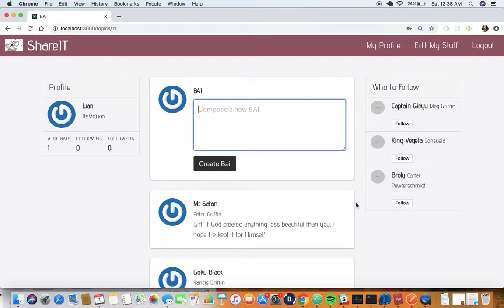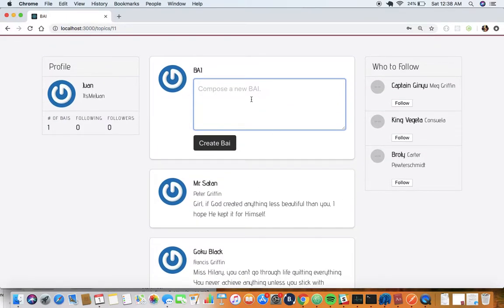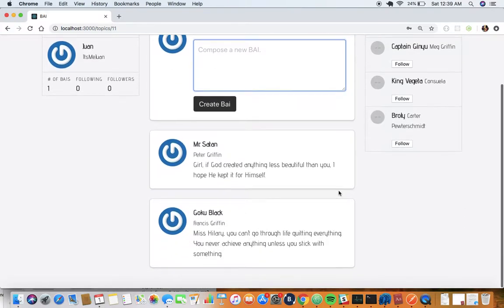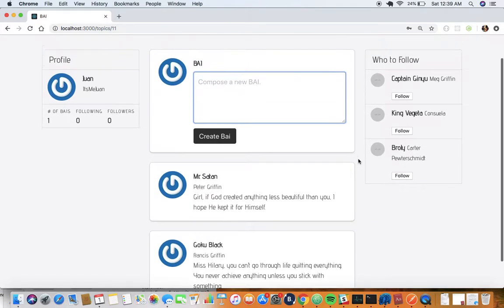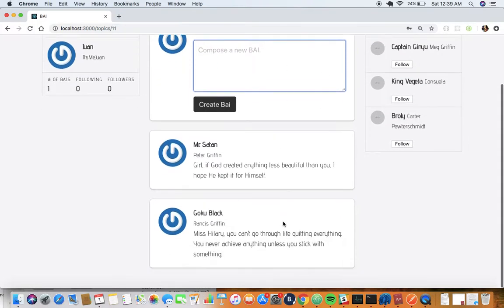This page allows us to, kind of like Twitter, write a post and have the post show up in a feed, and everybody in that particular group can see that post. For right now, I have other users that have posted here.